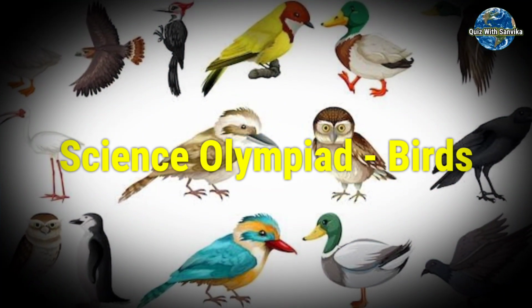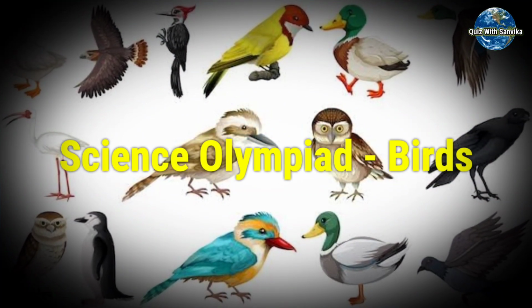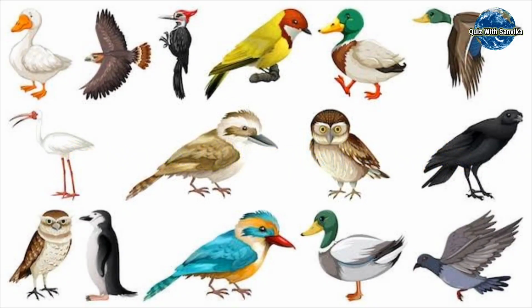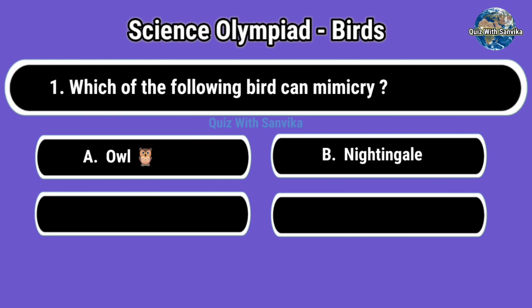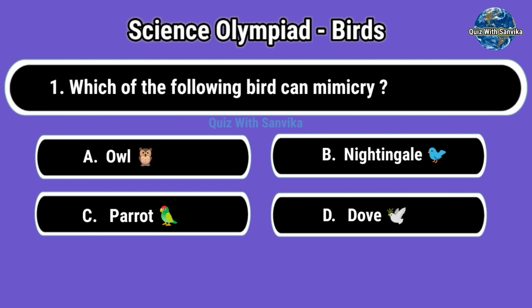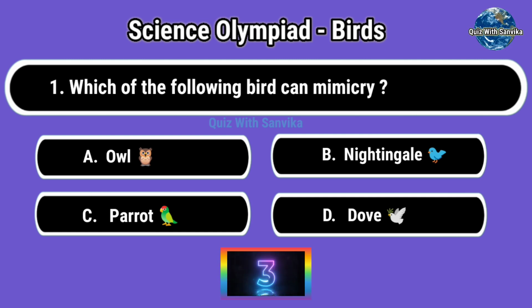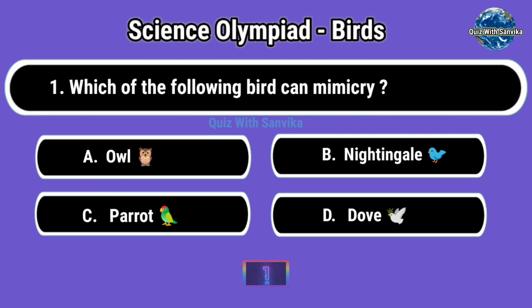So in this video, let's see the MCQ of Science Olympiad on birds. Let's start. Which of the following bird can mimicry? Options are A. Owl, B. Nightingale, C. Parrot, and D. Dove. Answer is C. Parrot.